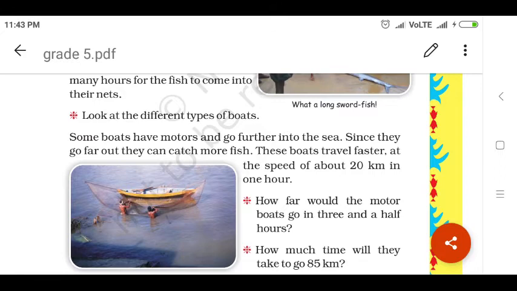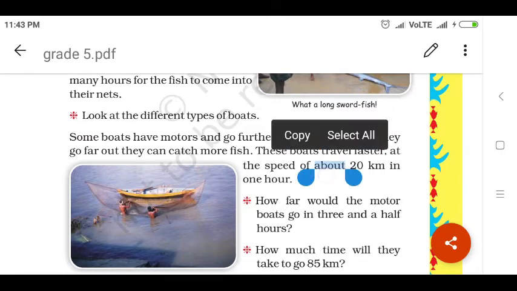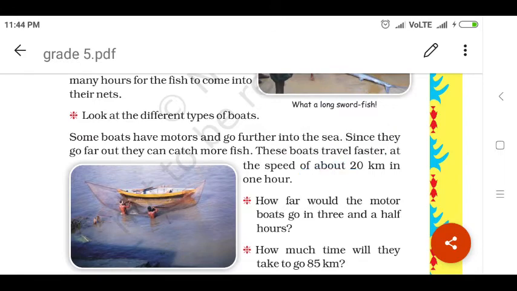So here the motor boat, a motor is fixed in that boat, and it will go further into the sea, means it will go far away, and they will catch more fishes. If the fishermen go far away, they will catch more fishes. So these motor boats travel faster.